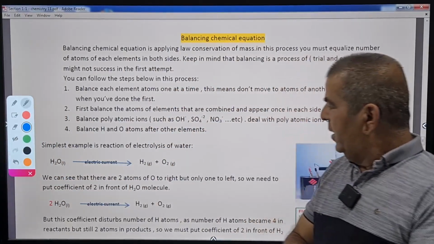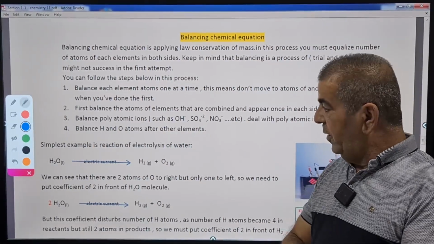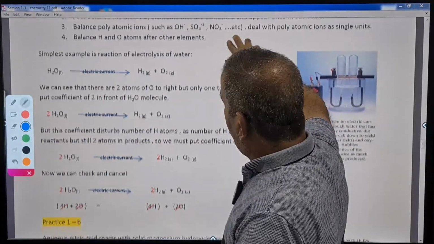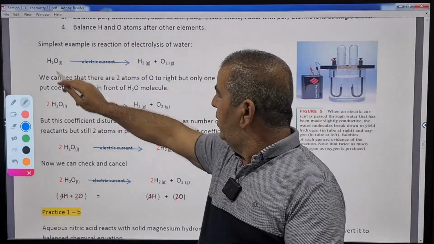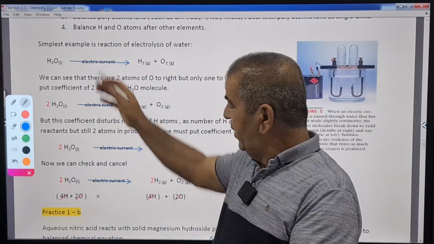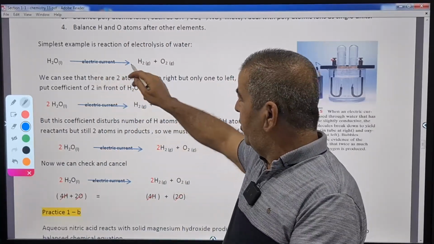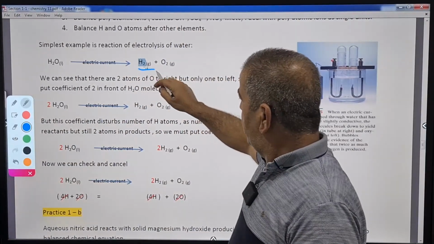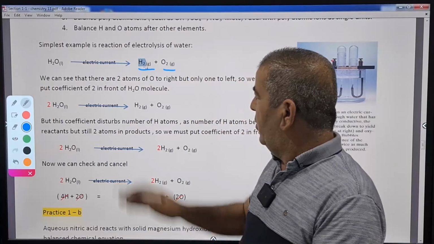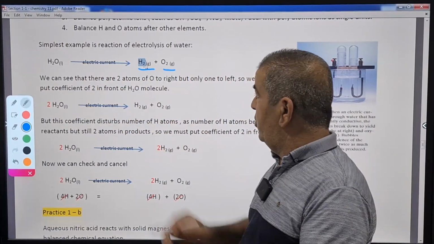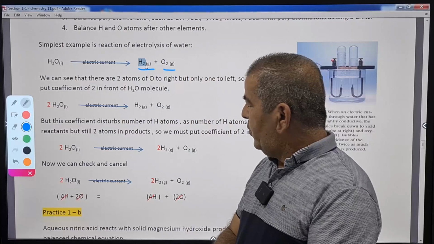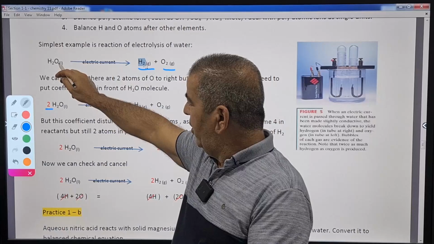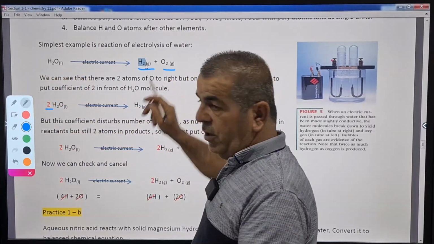Simplest example is the equation of the reaction of water electrolysis. In the beginning, we have one molecule of water which, by electric current, produces hydrogen and oxygen. Of course, this is not balanced yet, simply because we have one oxygen in reactants and two oxygens in products. So what should we do? We're going to put the coefficient of 2 in order to get the number of oxygen atoms in reactants equal to those in products, which are 2.